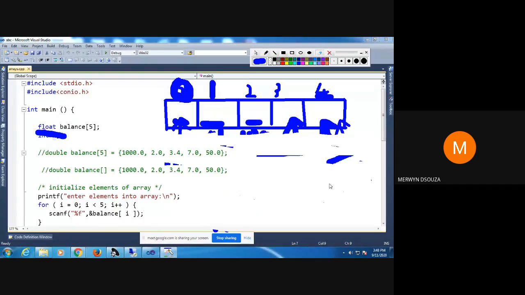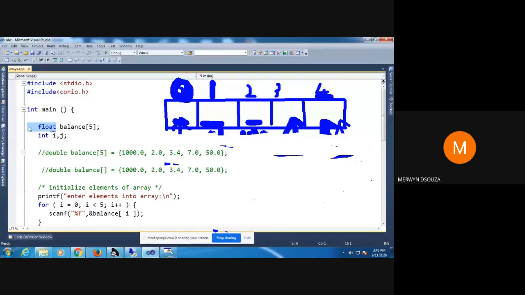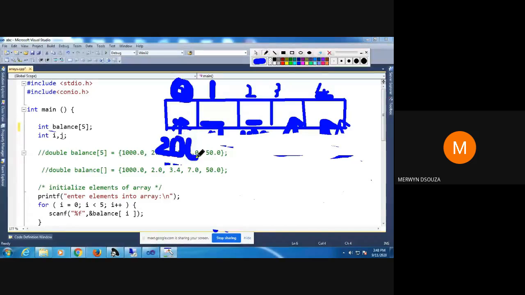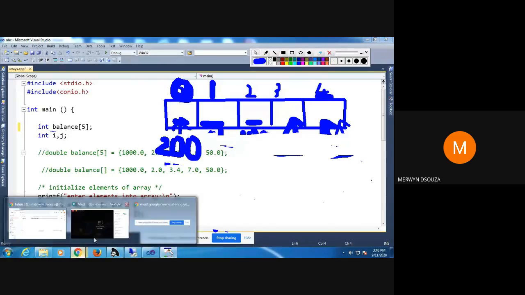Just to make sure that you have got all this, suppose I make this an int array, and each int value takes 2 bytes of memory, and say this array is starting at 200. The array index 0 is stored at 200. Index 1 will be stored at what value?